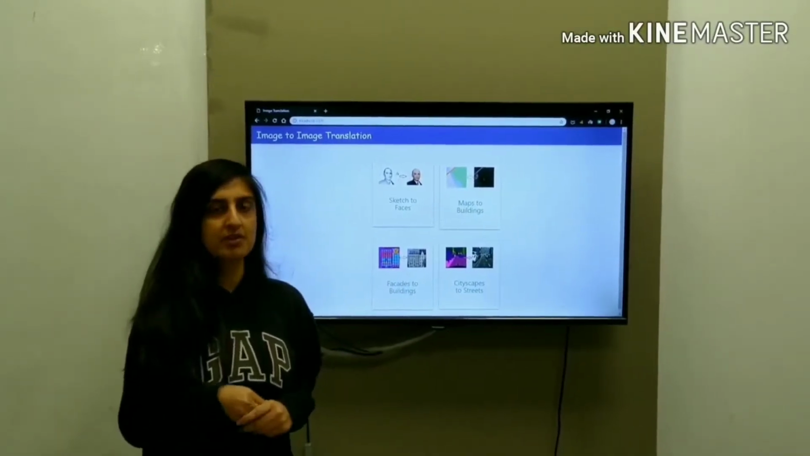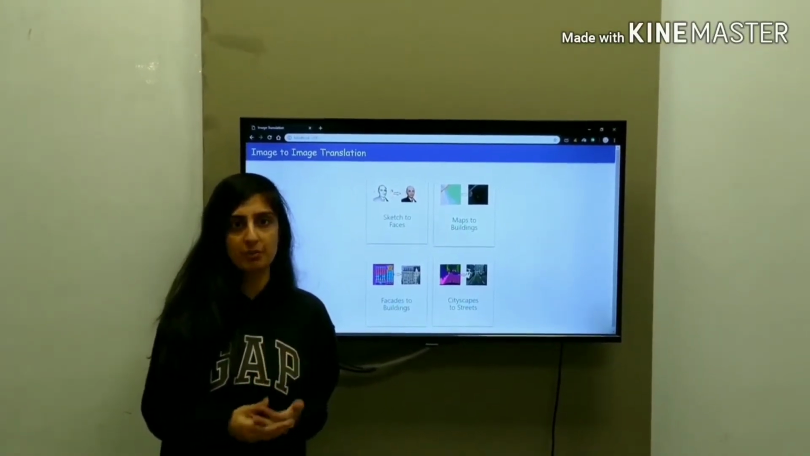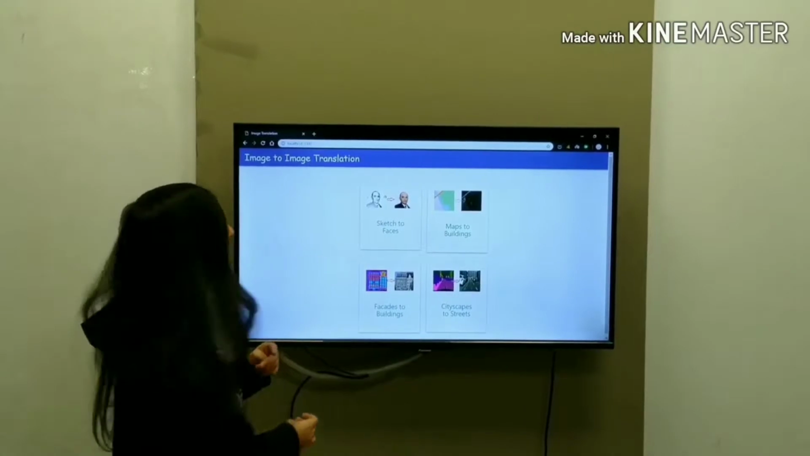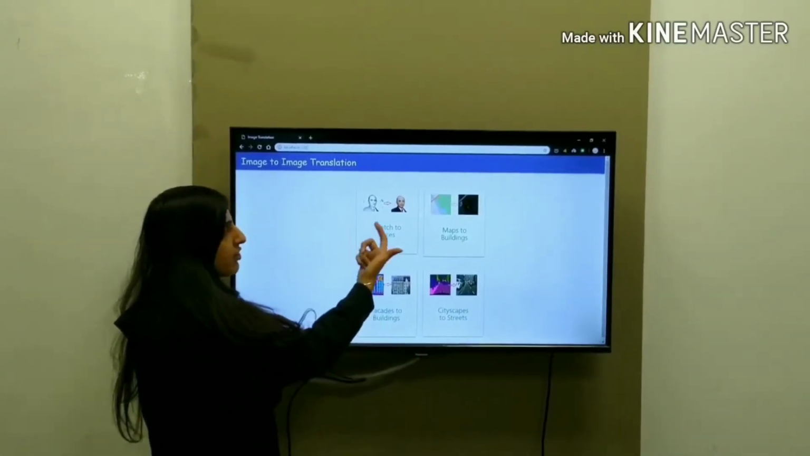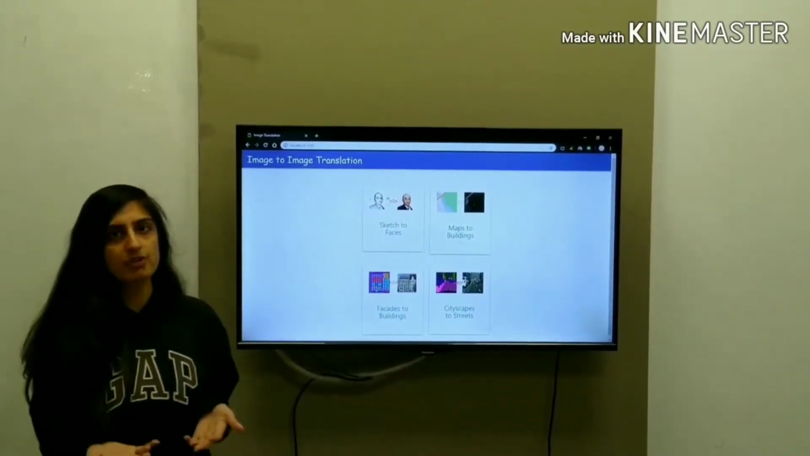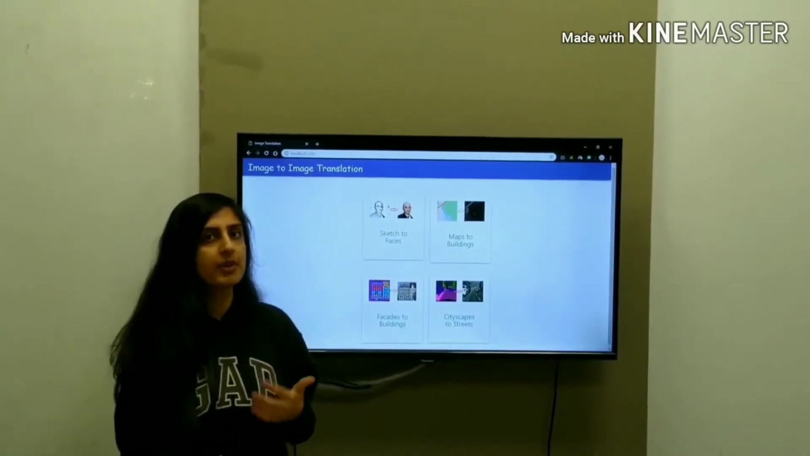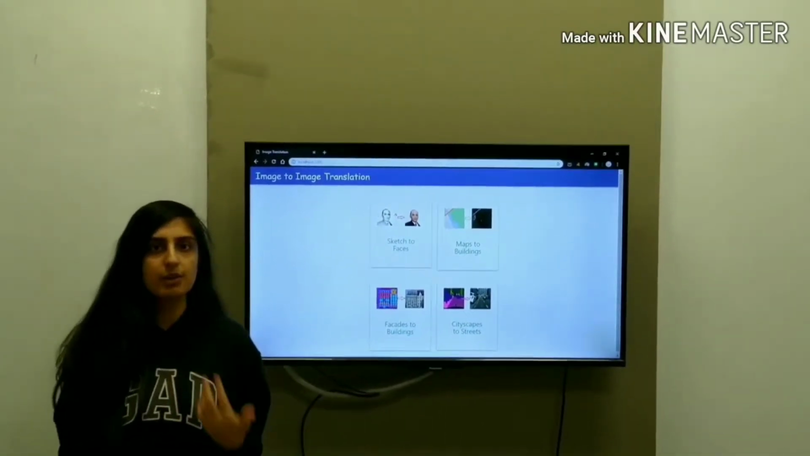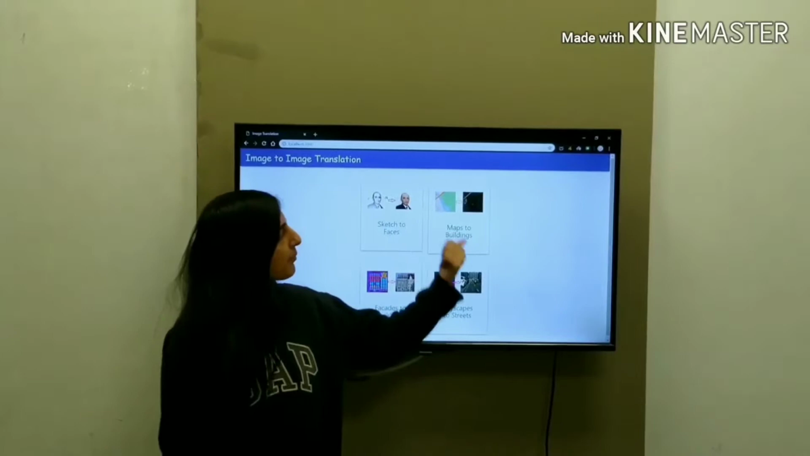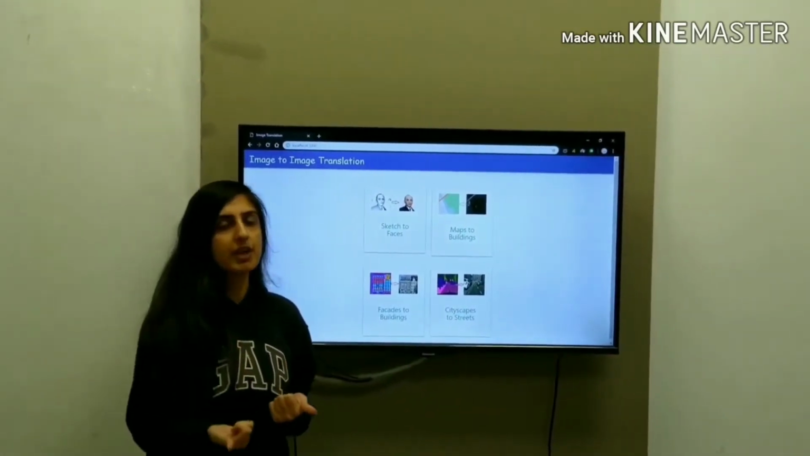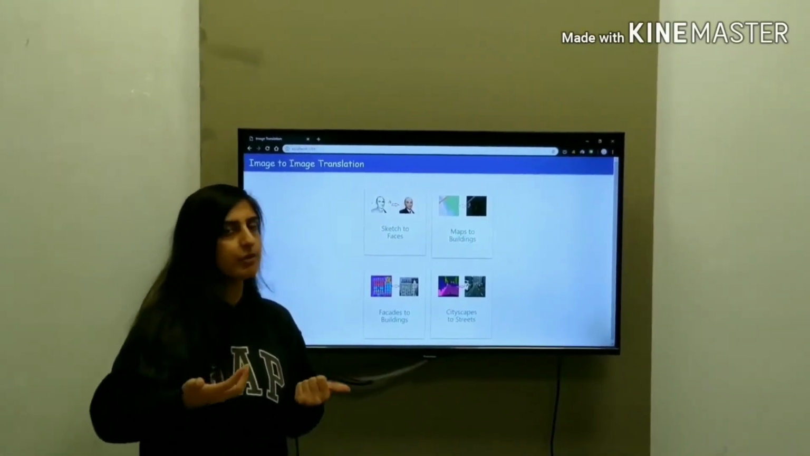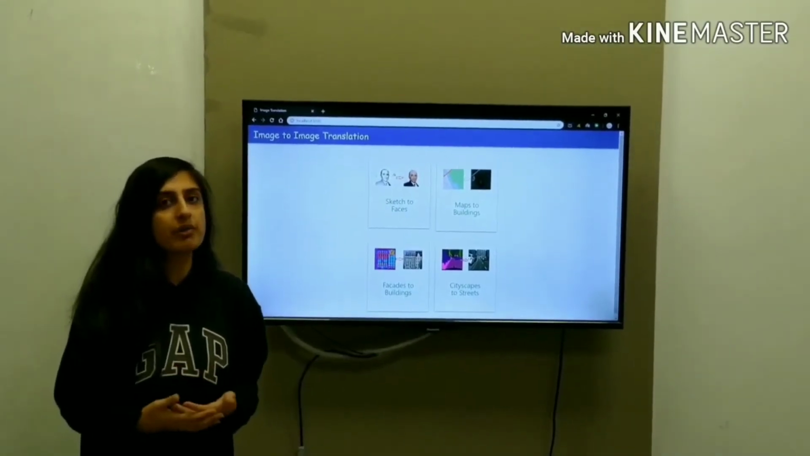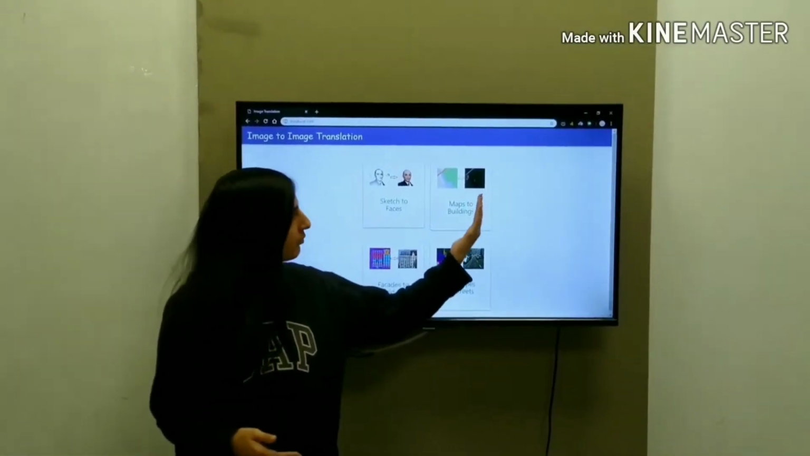Hi everyone, today I will be telling you what our module is all about. We have 4 modules. The first module is sketches to faces. We give sketches and we get real faces, how the faces really look like. Then we have maps to buildings, where we give the input as a map from the aerial view, and then we get how it looks like as buildings.